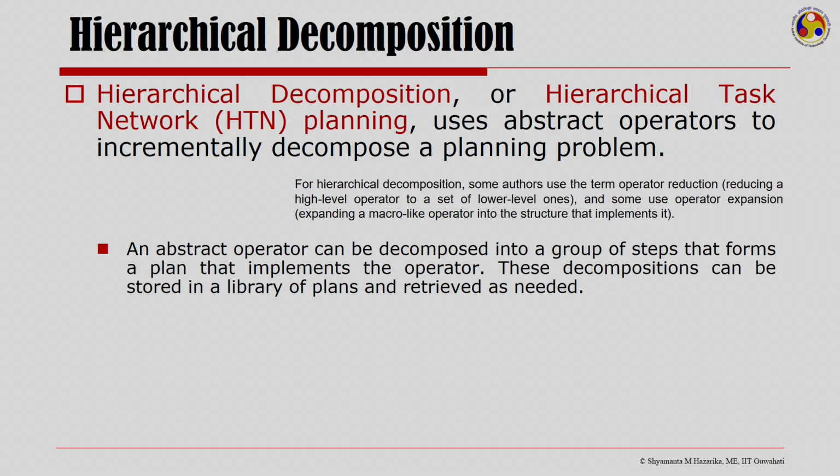An abstract operator in a hierarchical task network planning can be decomposed into a group of steps that forms a plan and that implements the operator. Now, as I was telling you in the very beginning of this lecture, these decompositions could possibly be stored in a library of plans, and then one could retrieve them as needed to actually construct the complete plan.